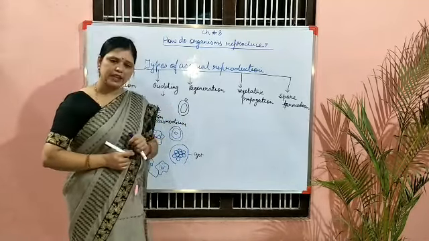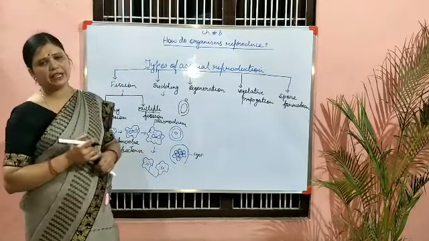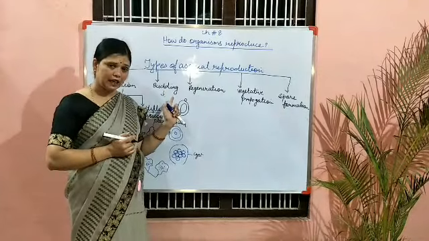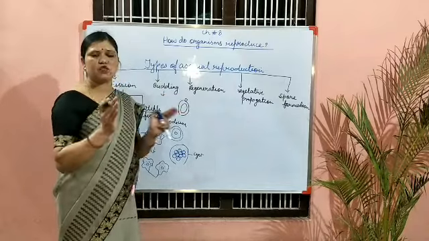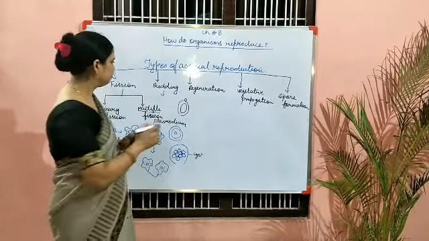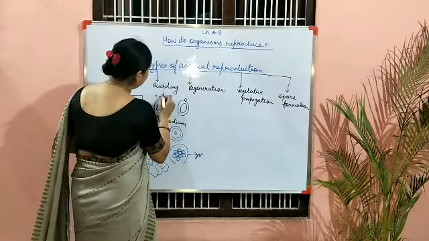In case of yeast, this bud-like outgrowth remains on the parent individual only. But in case of hydra, it detaches from the parent when it becomes mature. So you can write the examples yeast and hydra.